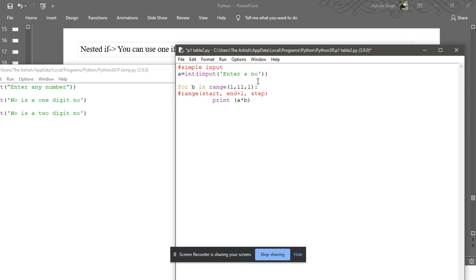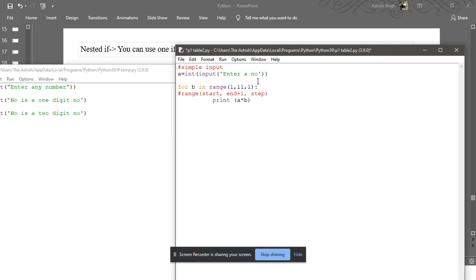And what will be the step, at what gap will it execute, meaning what value will be added every time? 1. It means it will start at 1, then 2, 3, 4, 5, 6, 7, 8, 9, and will stop finally at 10.